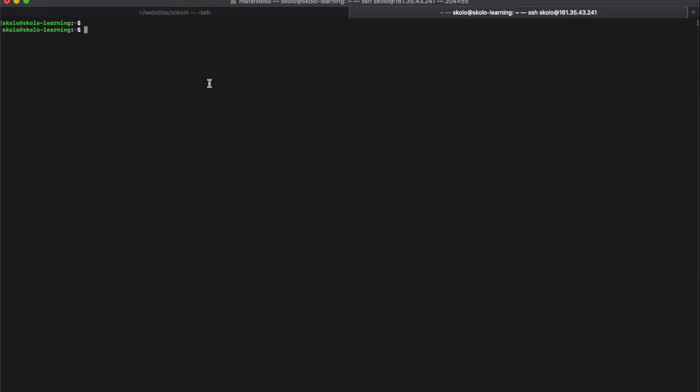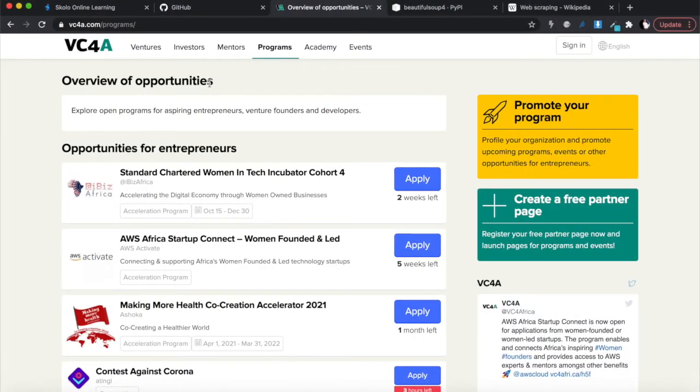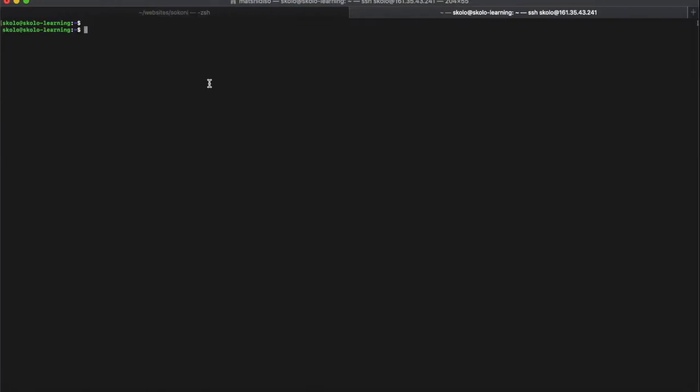Okay, and the nice thing about this virtual server as well is if I wanted this program to run continuously, like I wanted to run this program and to be scraping this website 24 hours a day, maybe on a loop, and every time there's a change, it emails me or whatever, you can't run that on your home computer. So it's just good practice. You just get used to developing off a server because over time, when you start writing programs, you're going to need them to run continuously.